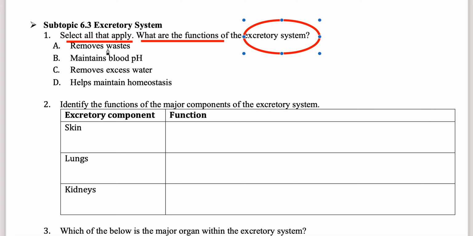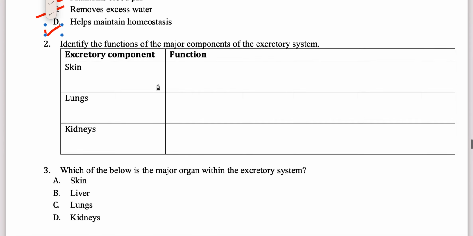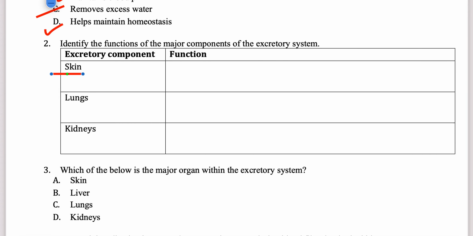So we discussed that it does remove wastes, it does maintain pH, it removes excess water, and it helps in maintaining homeostasis. So all of these are correct answers. What are the functions of the major components of the excretory system? Skin, I'm sure you still remember that it produces sweat, that has salt and water.